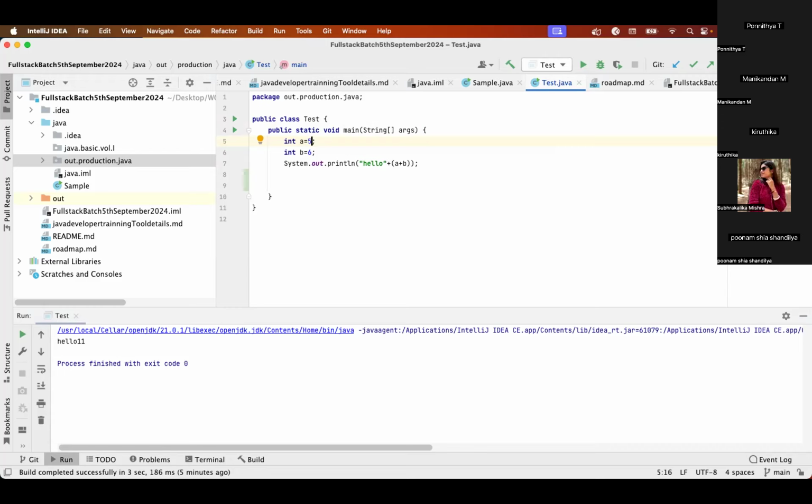When you write in 0 and 1, the machine will directly understand, because 0 and 1 is also called machine level coding, machine level programming language, or low level programming language. No translator is required. When you write a Java program, first we compile it using the Java compiler and get bytecode. Then the JVM consumes that bytecode and generates native code. But in a low level programming language, there is no need of translation. It will directly get executed on the machine.